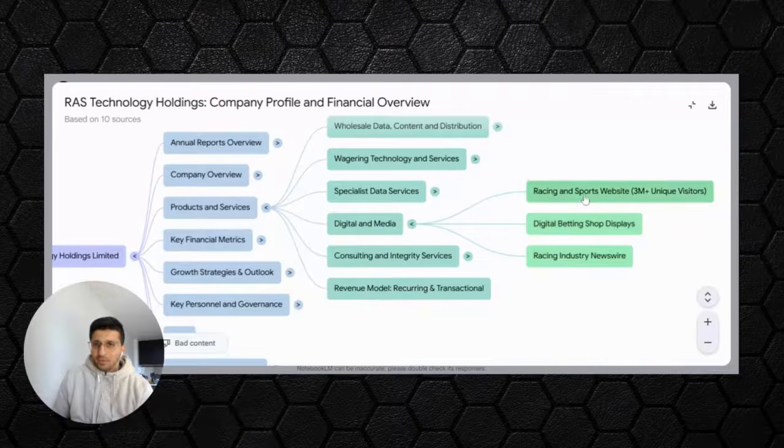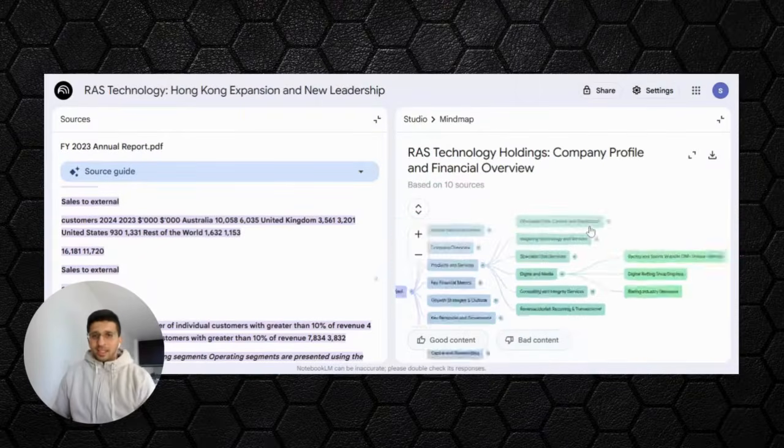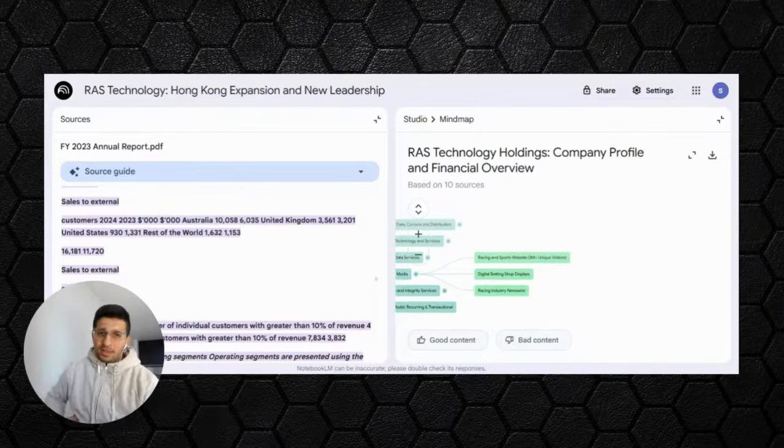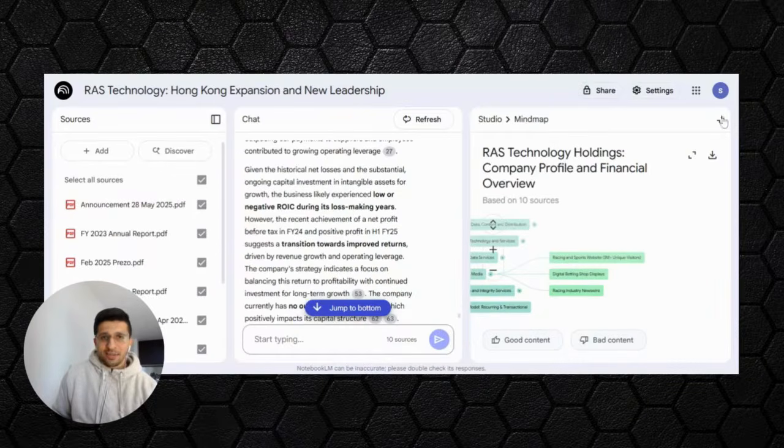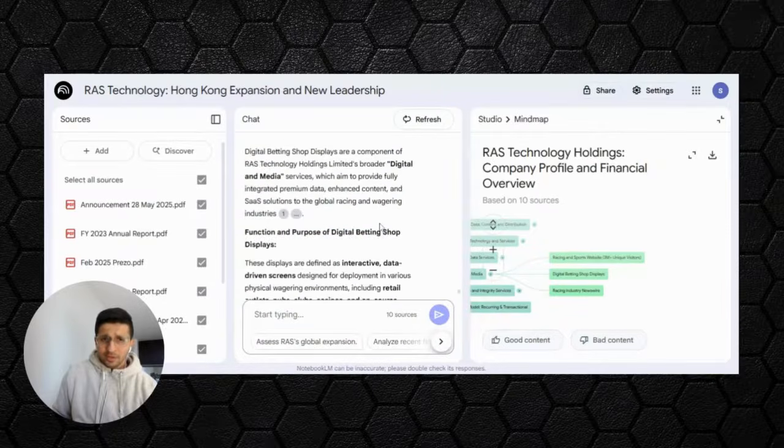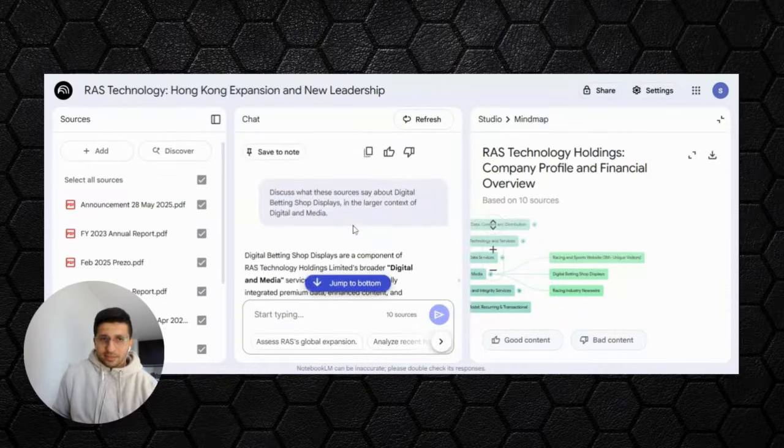And then if you want to dig in further, saying, oh, what does digital betting shop displays mean, for example, I can just click on that, and then you might say, oh, nothing really happened, but actually in the background there's a query running, and you'll be able to see that. So if you go back here, here you go.